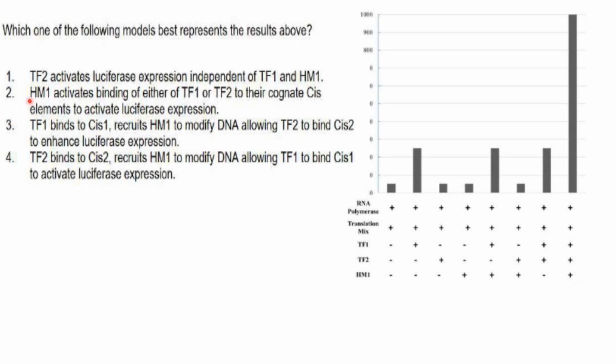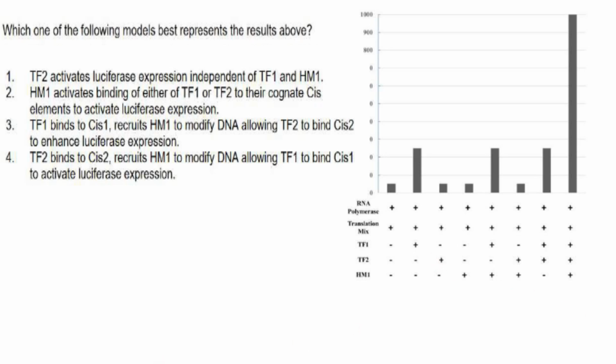Now we will read the statements. TF2 activates luciferase expression independent of TF1 and HM1. No. Because wherever TF2 is present alone, without TF1, luciferase activity is less.